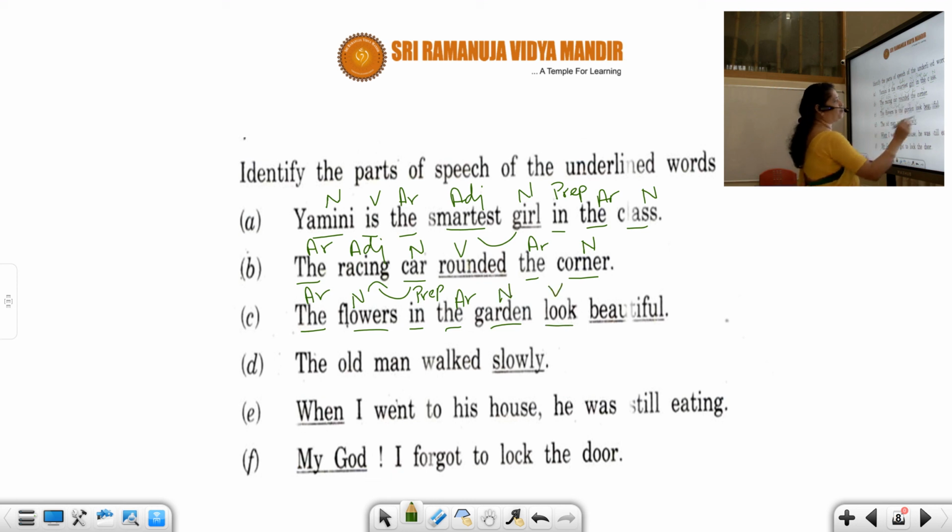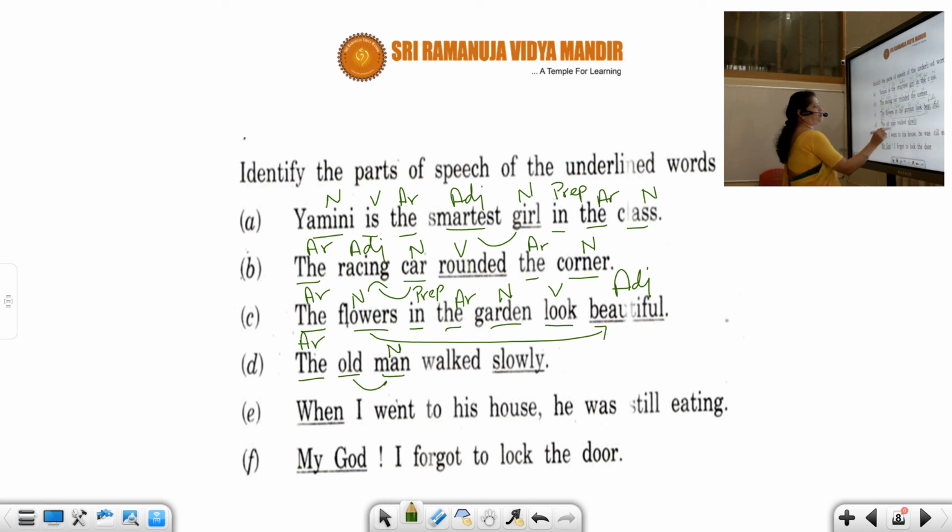Look, verb. Beautiful. I'm talking about the flowers. Flowers, beautiful. So this is adjective. The old man, the is article. Old man. Man is noun. Old is modifying the man. So it is adjective. Walked, verb. Slowly. How he walked? Very slowly. So this is adverb. I suppose you can understand.